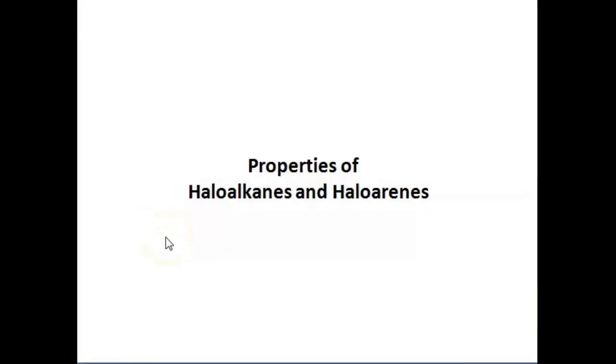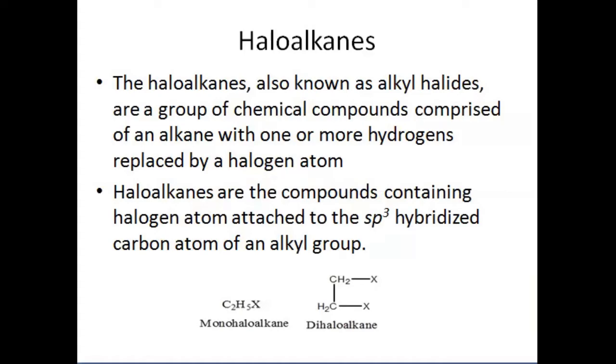Properties of haloalkanes and haloarenes. Here we are going to discuss haloalkanes and haloarenes. The haloalkanes are also known as alkyl halides, and that is a group of chemical compounds comprised of an alkane with one or more hydrogen atoms replaced by a halogen atom. So, haloalkanes are the compounds containing a halogen atom attached to the sp3 hybridized carbon atom of an alkyl group.